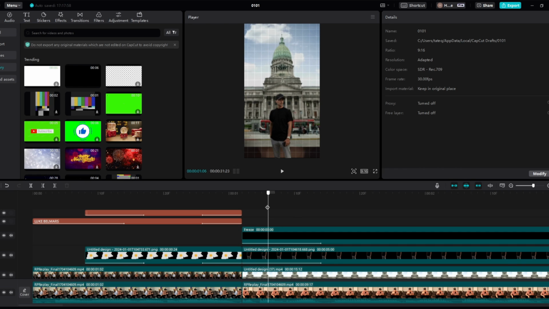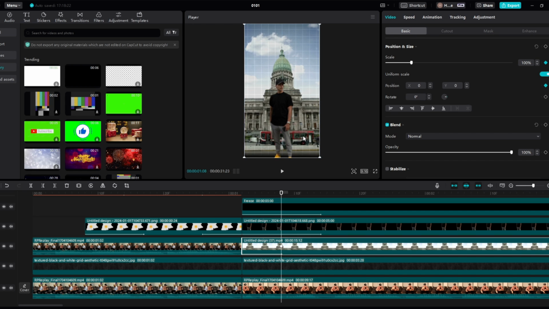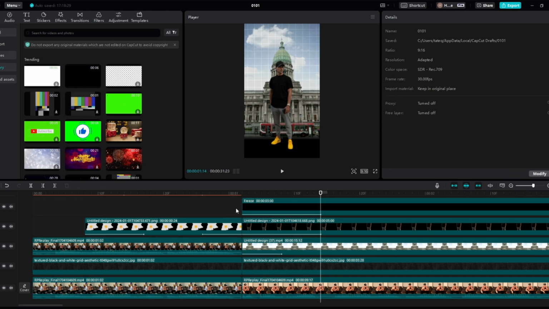So if this happens right here, what you can actually do is, if you come to right here just before this image comes up, as well as Luke Belmar, we'll come to here, right, we'll add a scale just in case, and a position, and then for position, we'll drag it right to the bottom, 1 2 3 4 5 6, and then just drag it up to there. So this is what you should have so far.